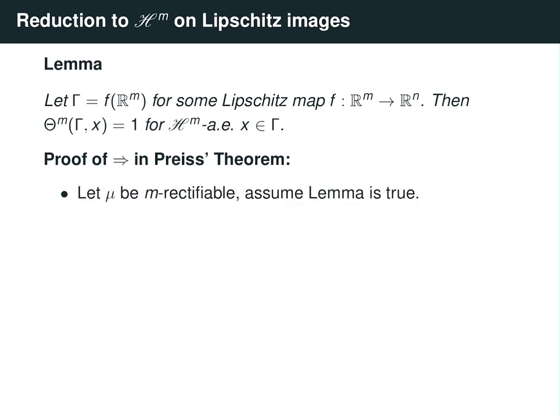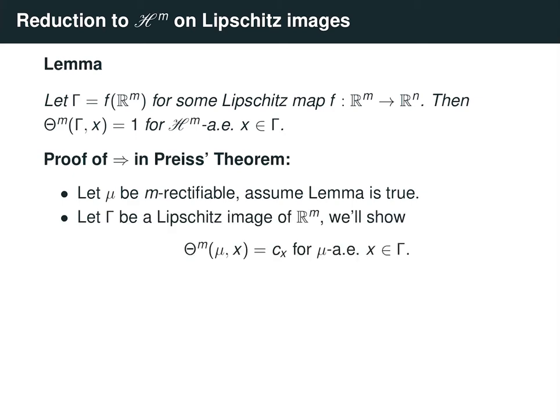Let's suppose we have an m-rectifiable Radon measure mu, and let's suppose that the above lemma is true. Let gamma be some Lipschitz image of R^m, so we'll show that the m-dimensional densities of mu exist and equal some positive constant at mu almost every point in the surface gamma, where this constant depends on the point x. Now, because mu is m-rectifiable, it can be covered by a countable union of such Lipschitz images. So if we prove this property for one Lipschitz image, that will imply that this property holds mu almost everywhere.